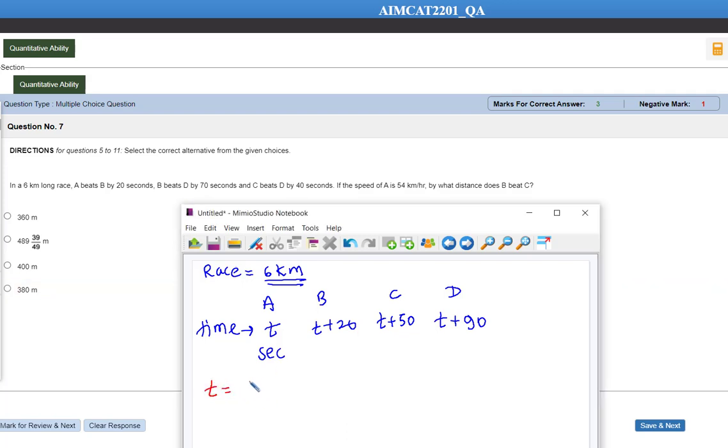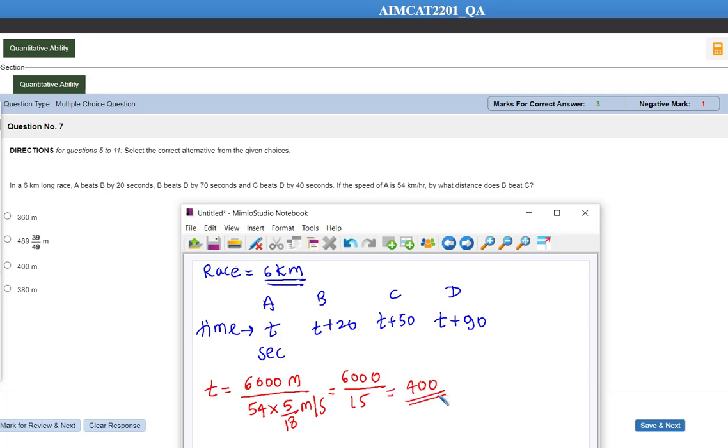To complete 6 km, which is 6000 meters, divided by speed, how much? 54 km per hour, that is into 5 by 18 meter per second, so that we will get the answer in seconds. So the value of T is going to be how much? 6000 divided by 18 threes, that is 15, that is equal to 400. The value of T is going to be 400 seconds.